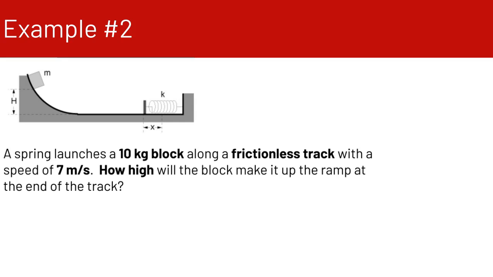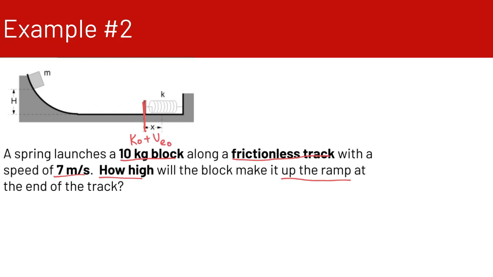Okay, let's look at another example where a spring launches a 10-kilogram block along a frictionless track with a speed of 7 meters per second. We want to know how high the block will make it up the ramp at the end of the track. We're going to use this position, where the spring has released the block, as our initial point. So this is going to be K naught plus UE naught, the elastic energy.